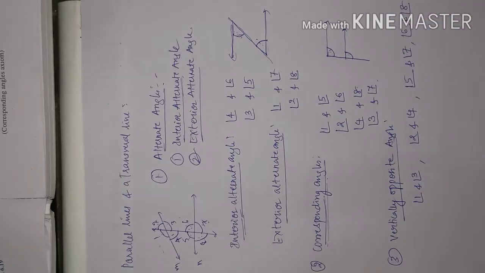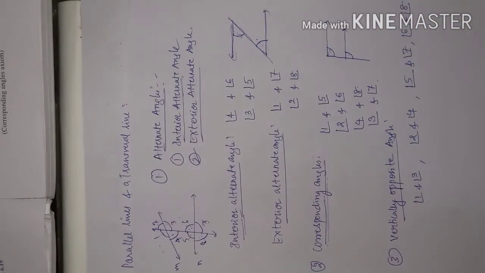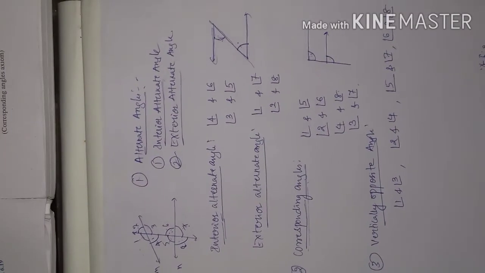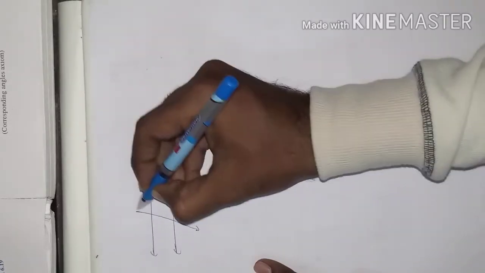Okay, this is about a transversal line intersecting two non-parallel lines. This is just naming of the position of the angles formed when the transversal line intersects the non-parallel lines. Clear with this? Okay, fine. Now the same concept is continued for the parallel lines. Now these are the two parallel lines and this is the transversal line.